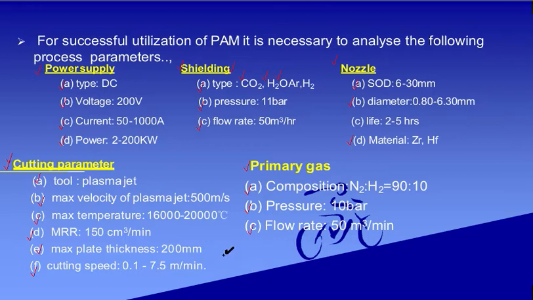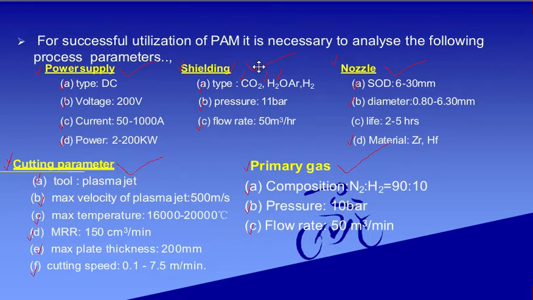From this particular slide, I hope it is clear to all of you that we are using different process parameters, and all these process parameters affect the mechanism of material removal in plasma arc machining. One is power supply, number two is shielding, number three nozzle, number four primary gases, number five cutting parameter.